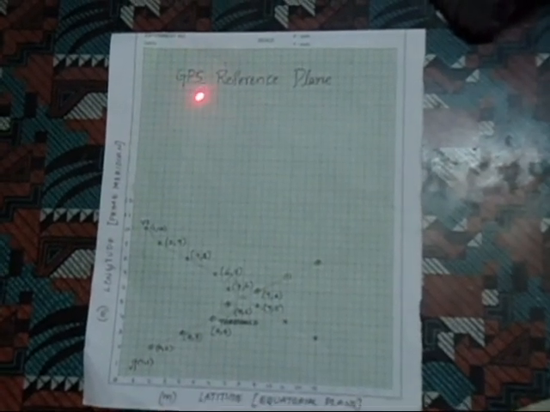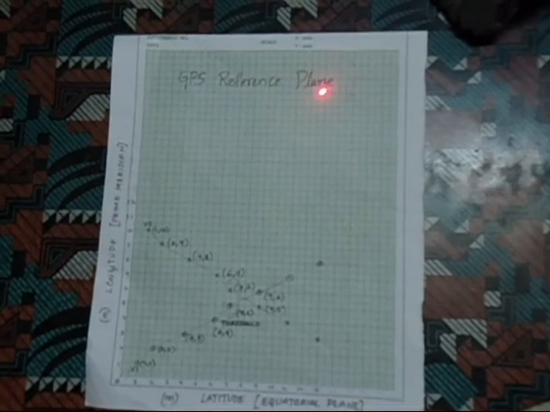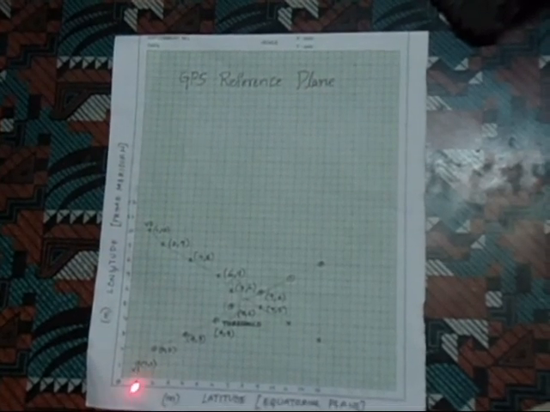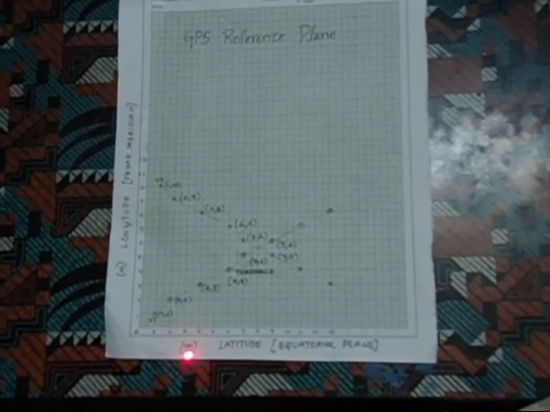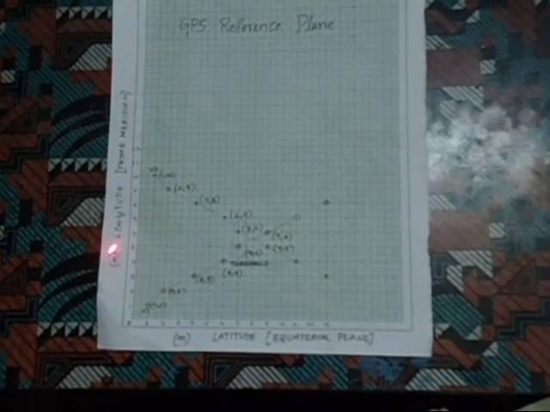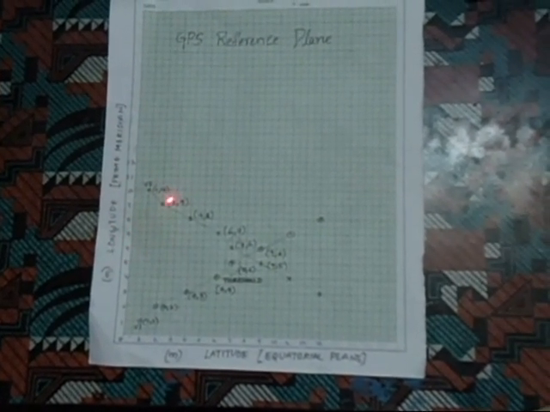GPS reference plane. They are graphically denoted by the y-axis and x-axis. Scale is in meters, 1 centimeter equals 1 meter. This is latitude, and that is the equatorial plane, x-axis, and the y-axis is denoted by longitude, that is the prime meridian.